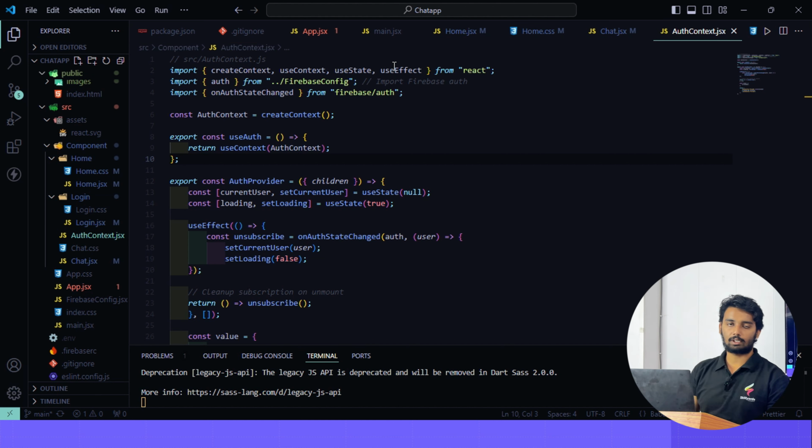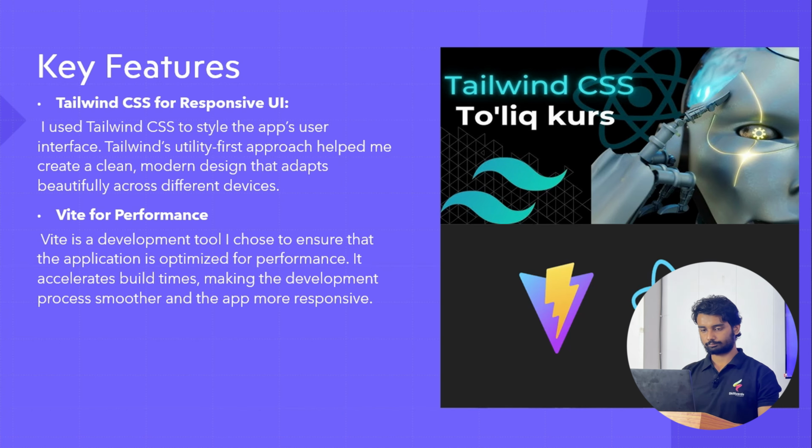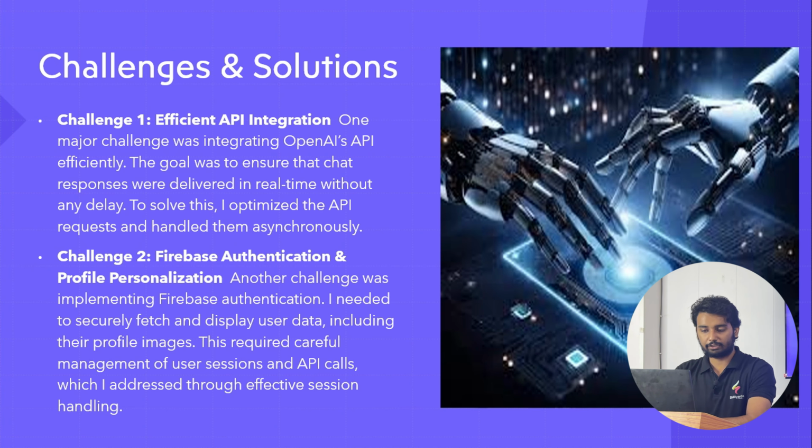Now we move on to challenges and solutions. First challenge is efficient API integration. It was one of the major challenges to integrate OpenAI's API efficiently. The goal was to ensure that chat was delivered in real time without any delay. To solve this, I optimized the API requests and handled them asynchronously.